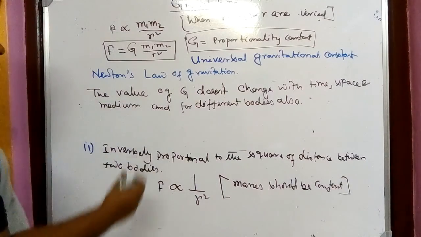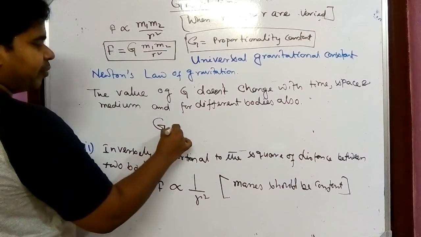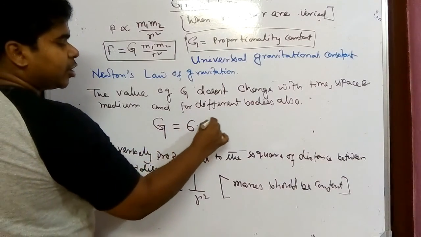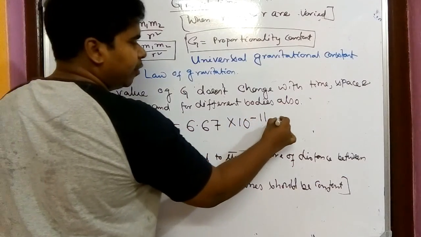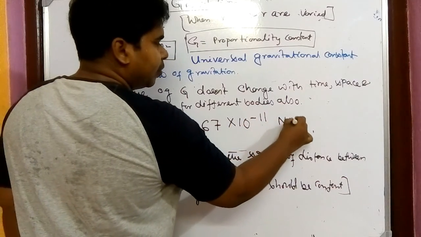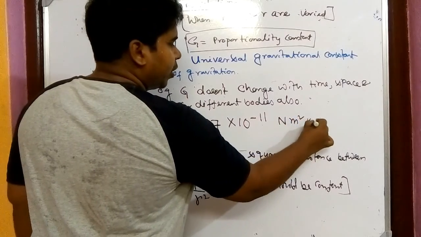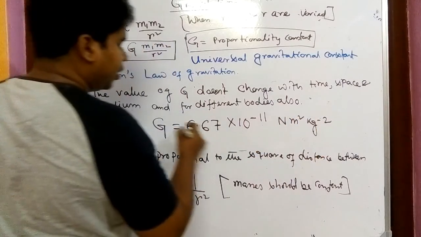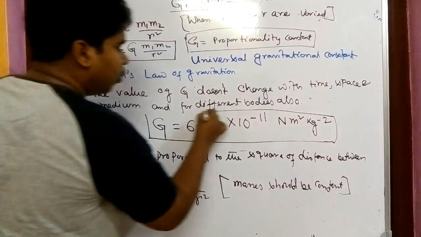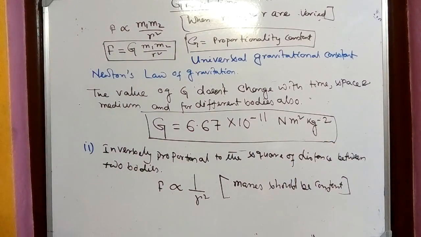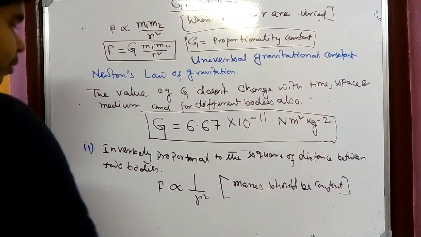Okay, what is the value of it? G. So its value is 6.67 into 10 to the power minus 11 Newton meter square into kg to the power minus 2. This is the value of G, which, as I have told, remains the same for any place we are talking about and for any bodies.